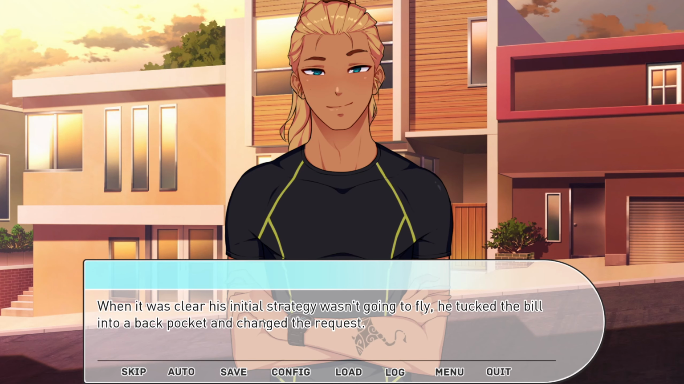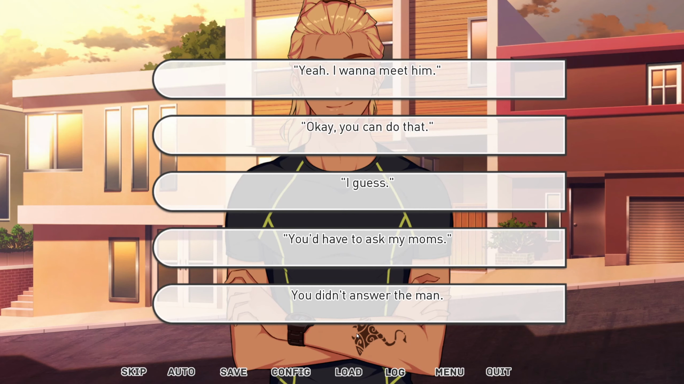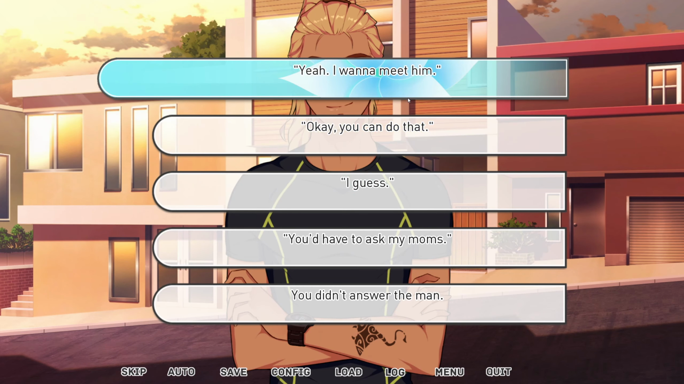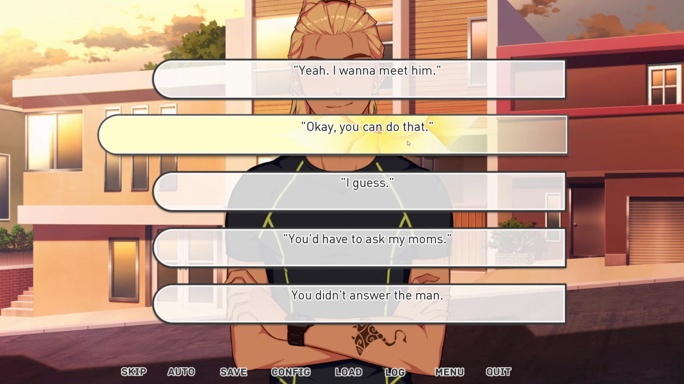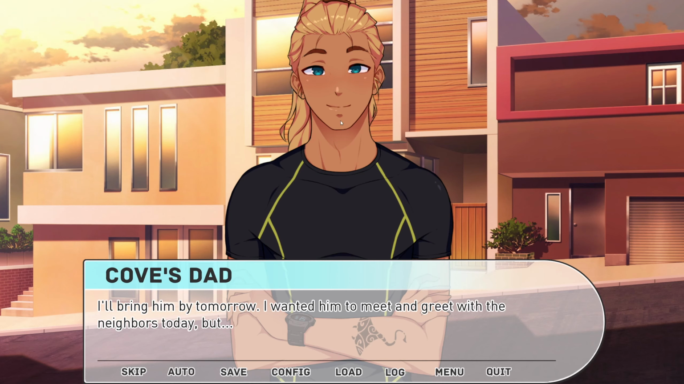When it was clear his initial strategy wasn't going to fly, he tucked the bill into a back pocket and changed the request. I get it, you don't have to. Would you be comfortable with he and I coming by for a normal visit? No money involved? Yeah, you can do that. His smile got bigger again. His eyes crinkled at the sides. Oh, he actually blinked. That's interesting. I'll bring him by tomorrow.